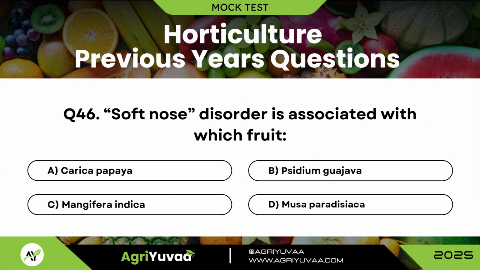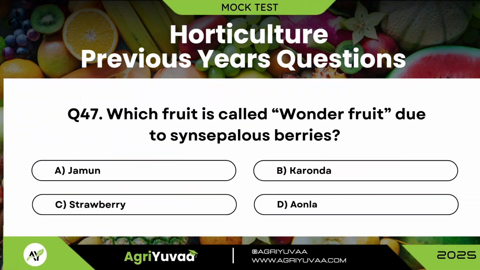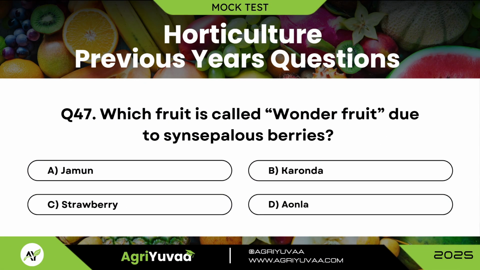Question 46. Soft nose disorder is associated with which of the fruit? Correct answer is option C, Mangifera indica. Question 47. Which fruit is called wonder fruit due to its Synsepalum berries? Correct answer is option A, jamun.